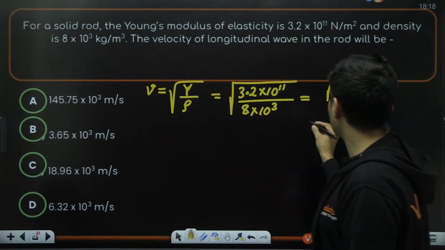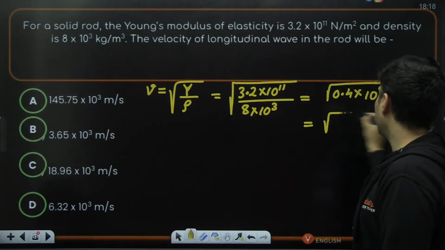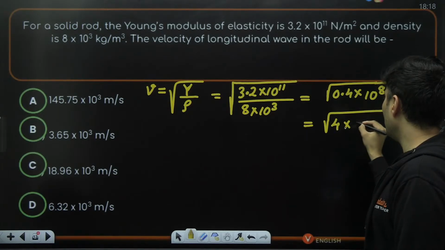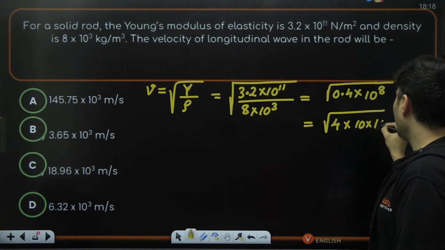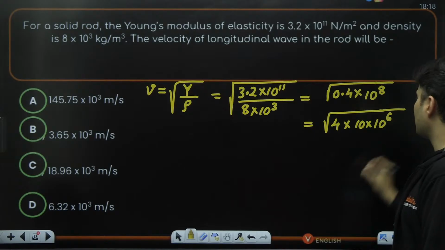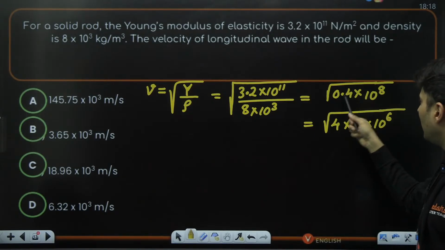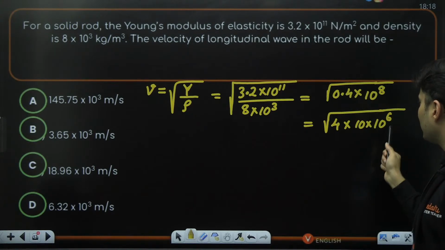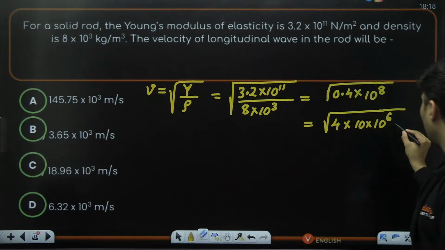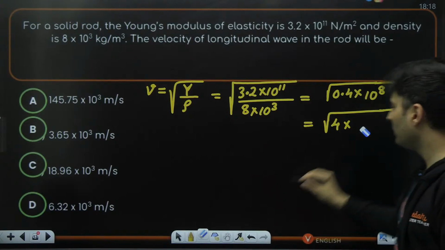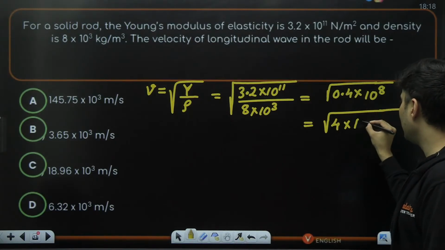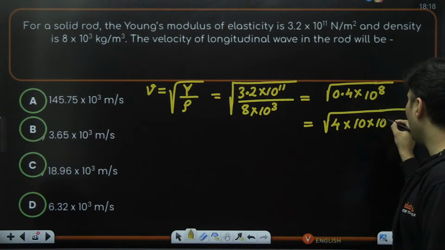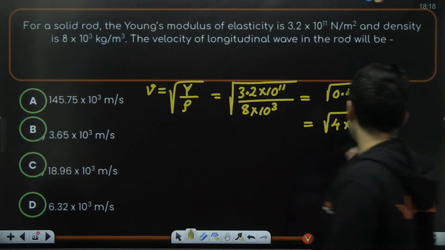So I can also write it as 4 into 10 multiplied by 10 to the power 6. Why did I do that? One 10, I take it here, the decimal goes, it will become 4. So it will become 10 to the power 7. So 10 to the power 7, I can write it as 10 into 10 to the power 6. Yeah, this is perfectly fine.